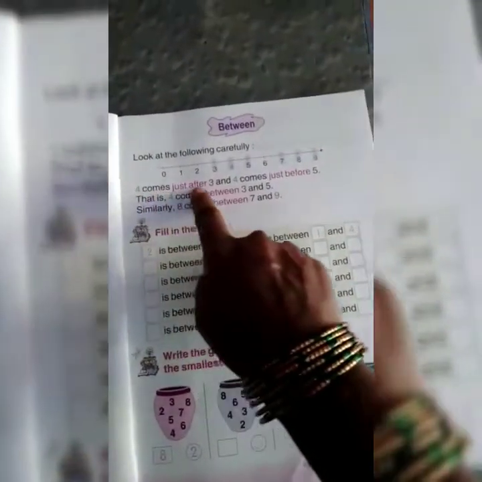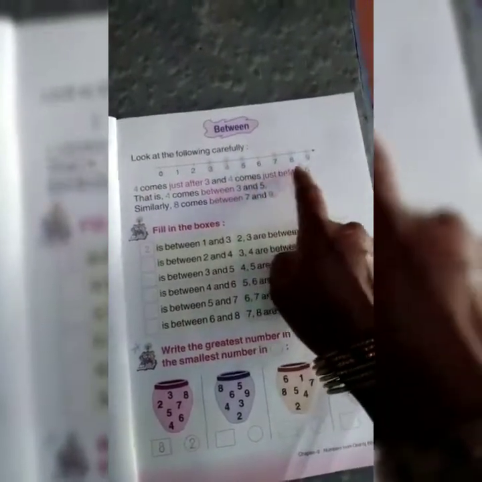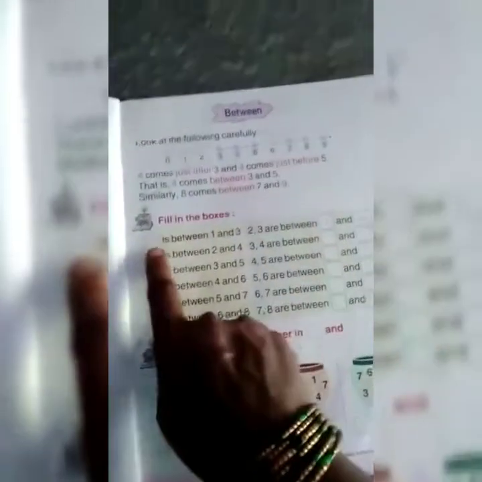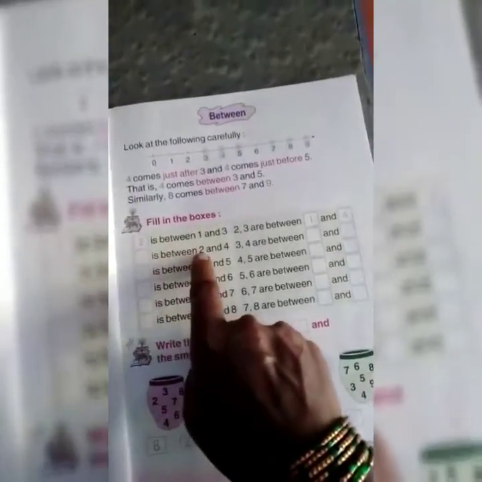Between. 4 comes just after 3 and 4 comes just before 5. That is, 4 comes between 3 and 5. Similarly, 6 comes between 5 and 7. Fill in the boxes. Dash is between 1 and 3. The number between them is 2. See there, 2 is the answer. Okay, next box. Dash is between 2 and 4. The number between them is 3. Yes, that is the answer, 3.